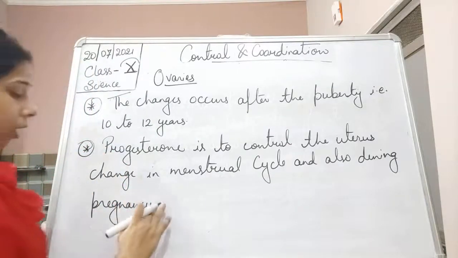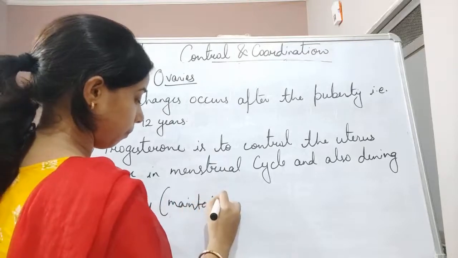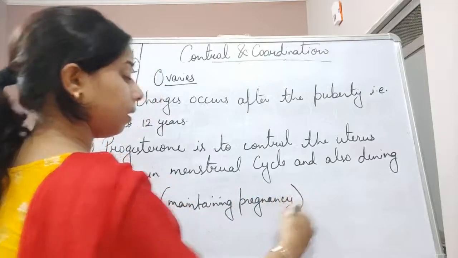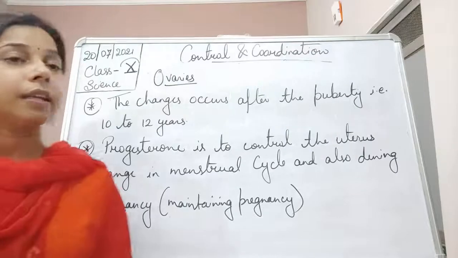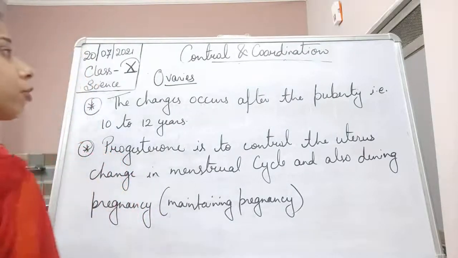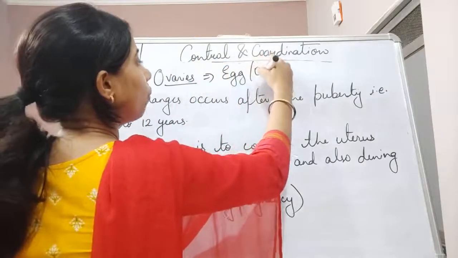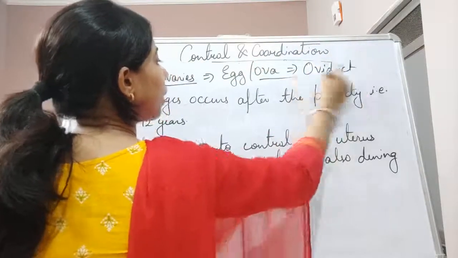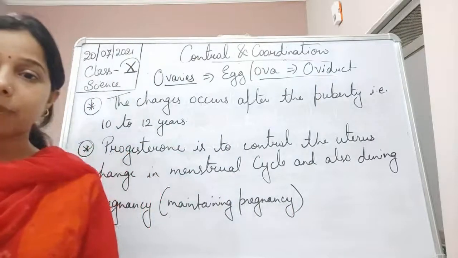The ovaries also release the female gamete, which is called the egg or ova, which is released into the oviduct. That's why it is also called the female gamete.